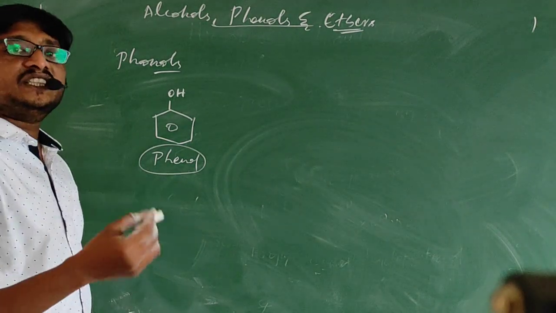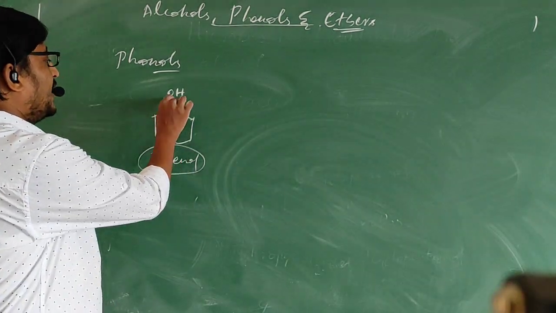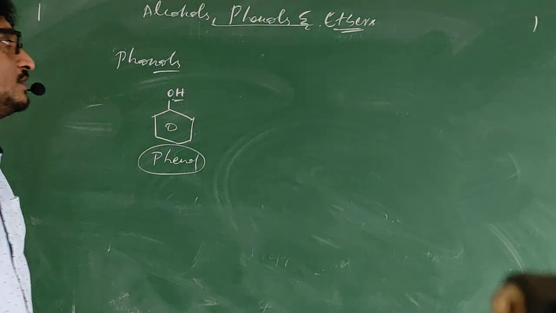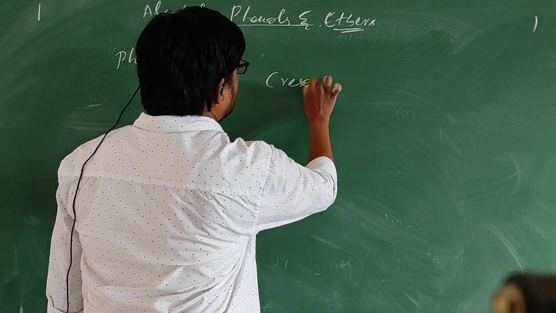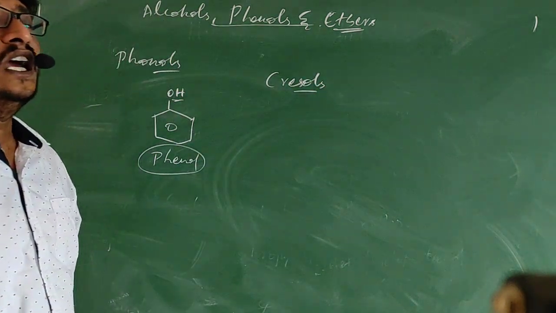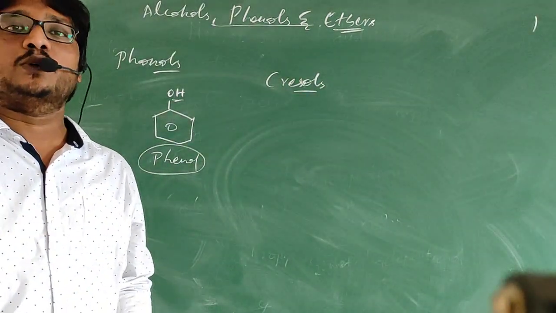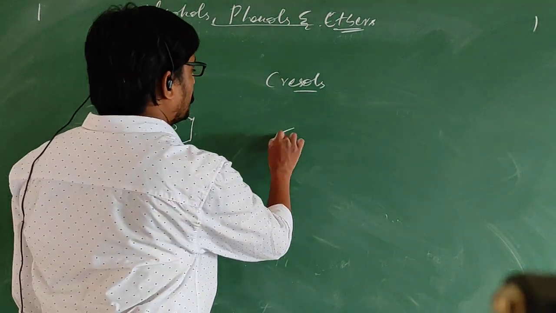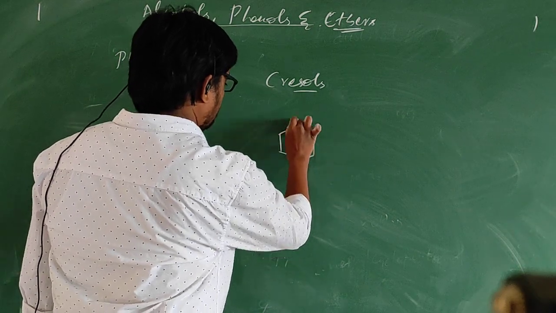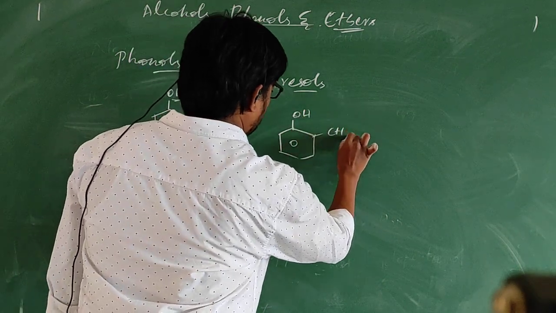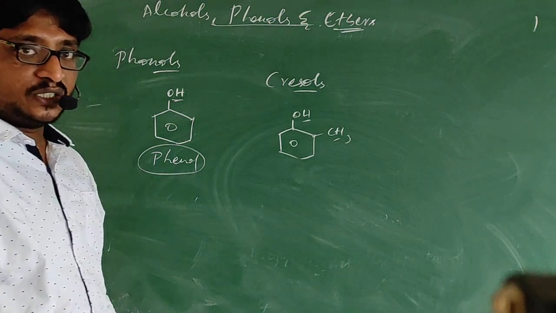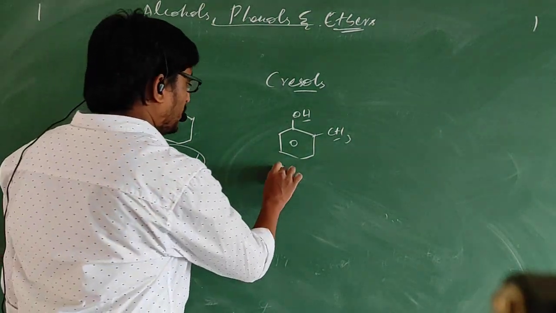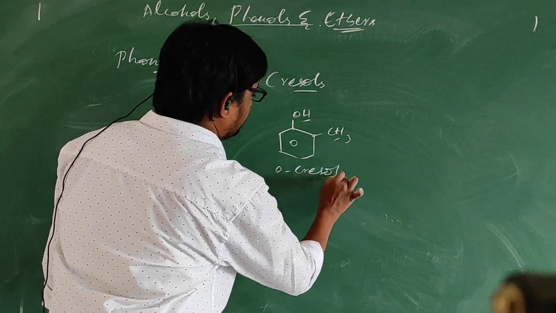So if a CH3 group is present on the benzene ring along with OH group, then we call them as cresols. Cresols are nothing but, along with the OH group, if a CH3 group gets attached to the benzene ring, we call them as cresol. Both OH and CH3 are adjacent to each other, at 1 and 2 positions. That is why we call it as orthocresol.